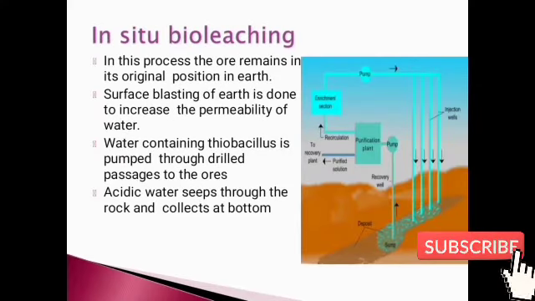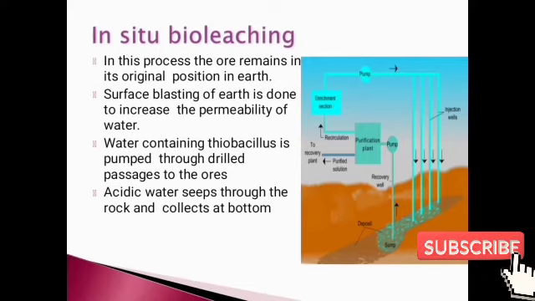The next one is in situ bioleaching. In this process, the ore remains in its original position. So we make a hole or drill into the surface. Firstly we have to discover the surface where we think there is a huge amount of ore present.